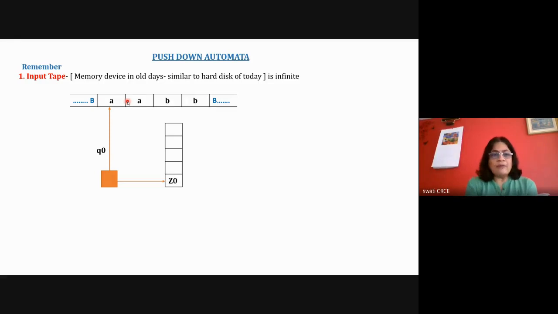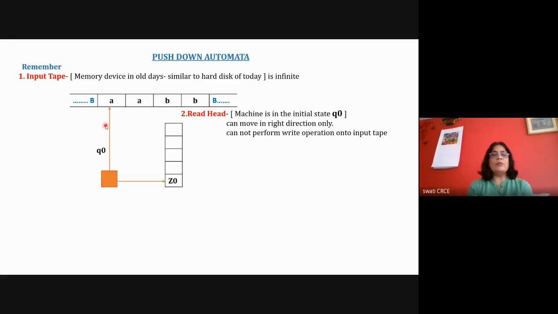Okay, so you have the input tape, you have the read head, and the read head can perform two operations. It can read the input tape, that is the input symbol. At the same time, it can also read the top of the stack. And in the stack memory, we assume that Z0 is the initial empty stack symbol.